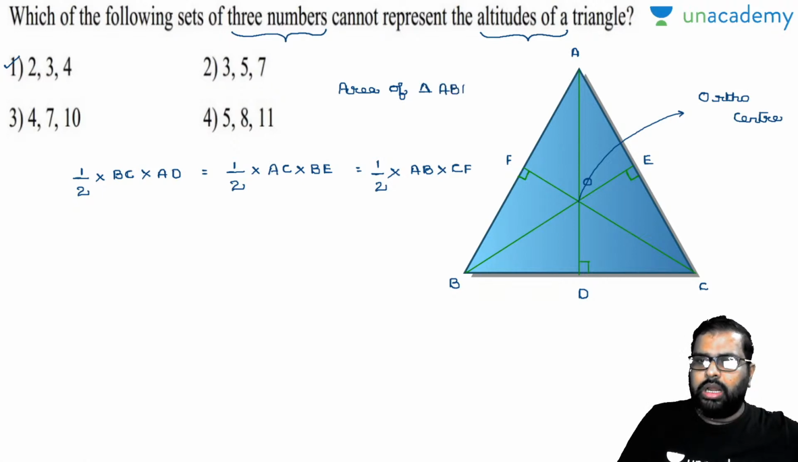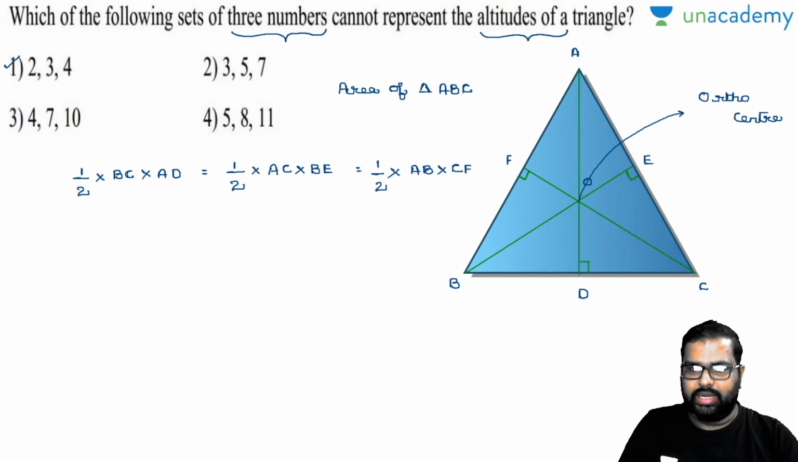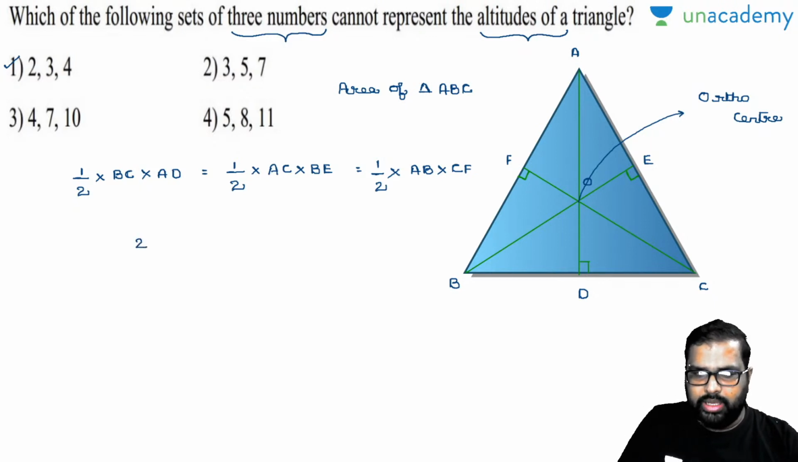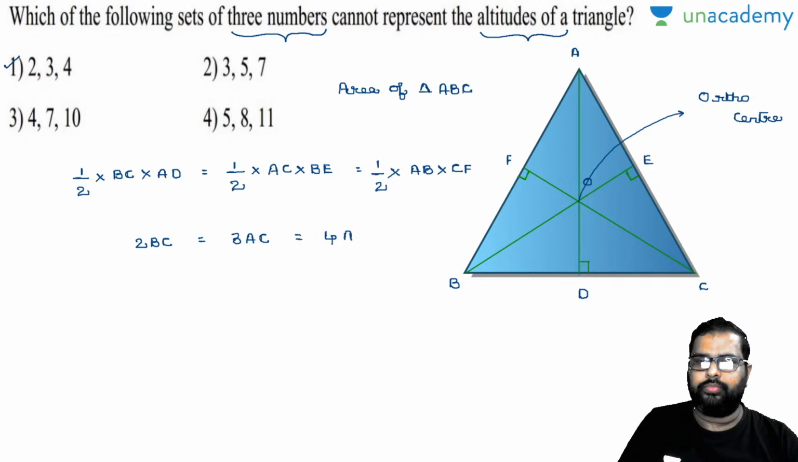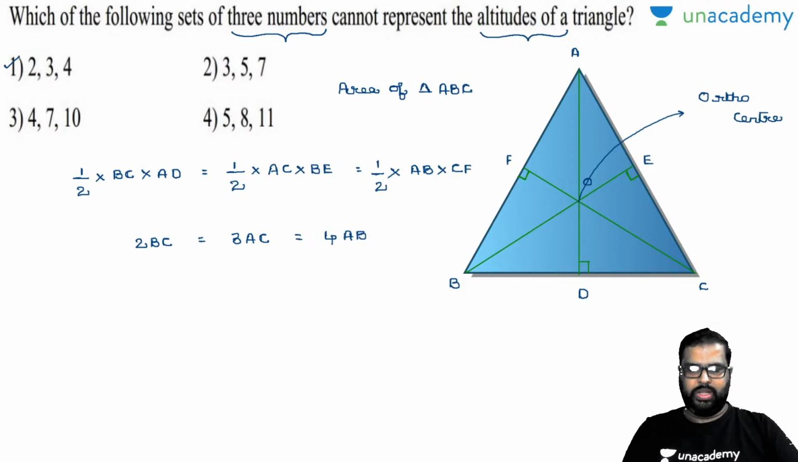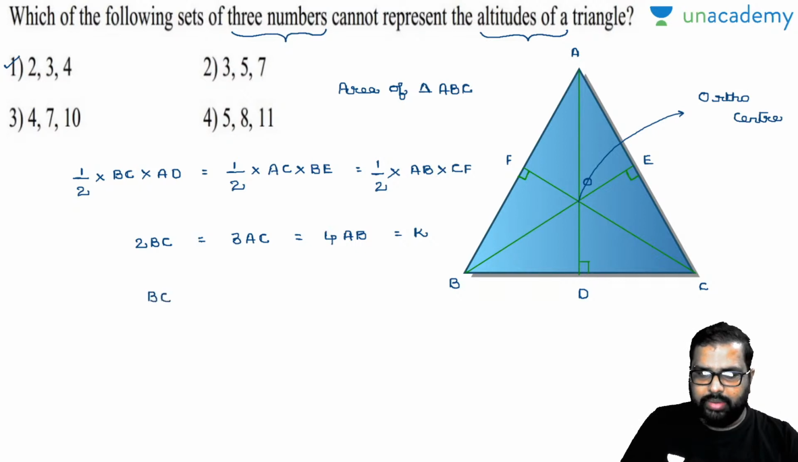Fine. Now, the question says cannot represent, it seems. Let us take the values there. Now half gets cancelled here. Now in the place of AD, I'll take 2. So this will be equal to 2 BC is equal to, now in the place of BE I'll take 3 AC, and in the place of CF I'll take 4, because these are altitudes, 4 AB. Okay. Right, now let us suppose all these are equal to some K value. Now what will be BC value there? BC value will be K by 2.